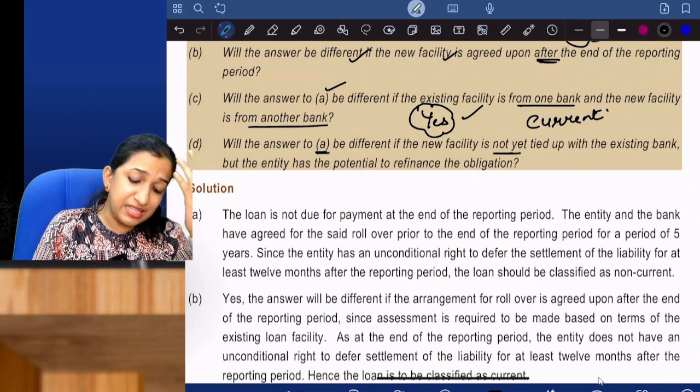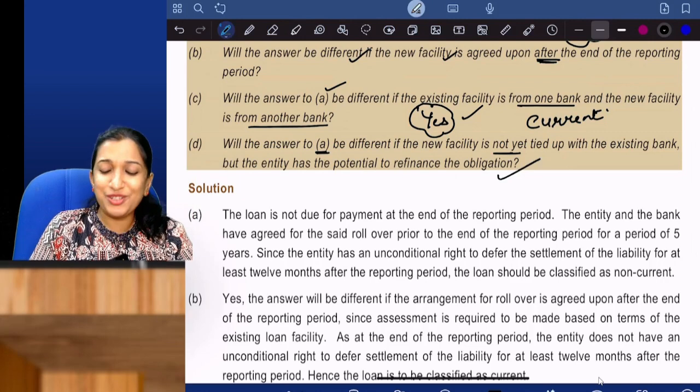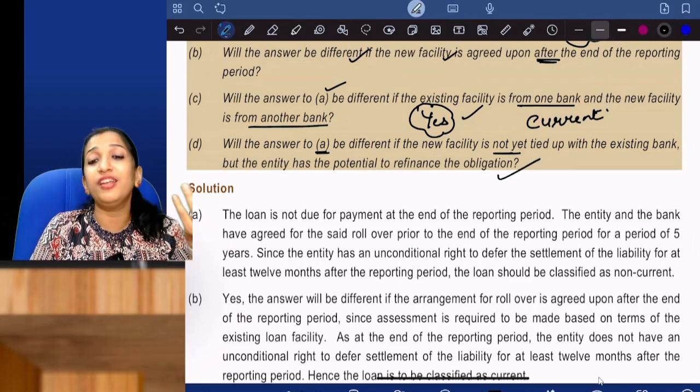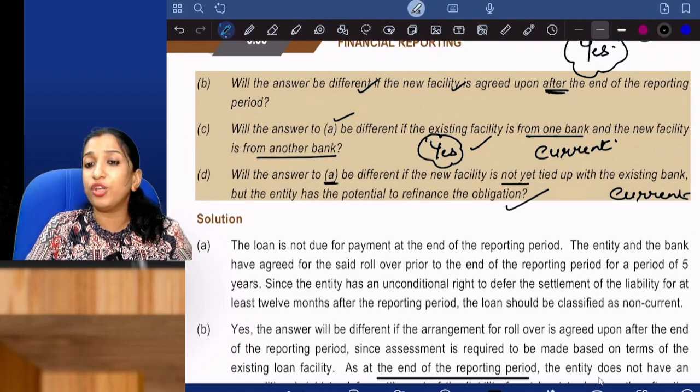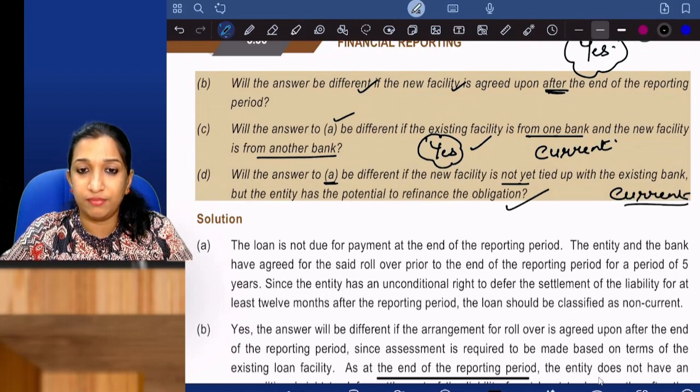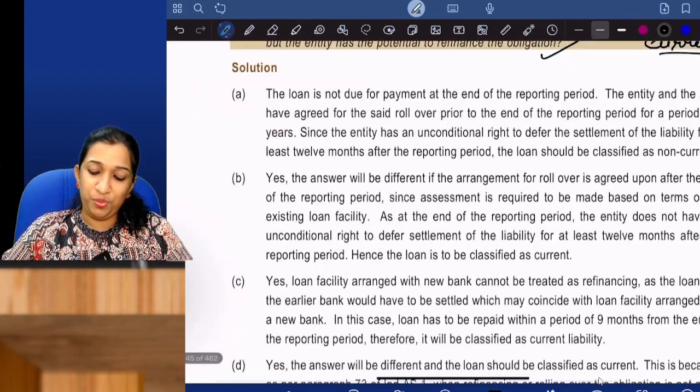Will the answer to A be different if the new facility is not yet tied up with the existing bank, but the entity has the potential? Yes, you have not entered into any arrangement, but you have the potential. So at the end of the reporting period, it is current. I hope this is clear.